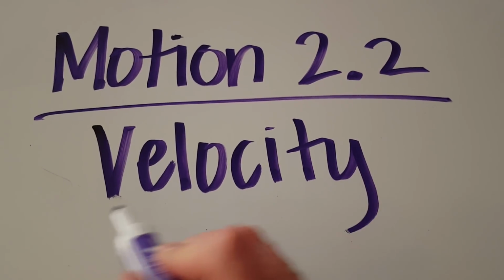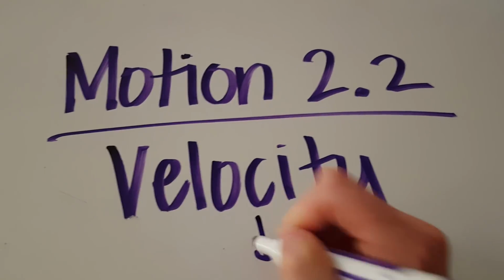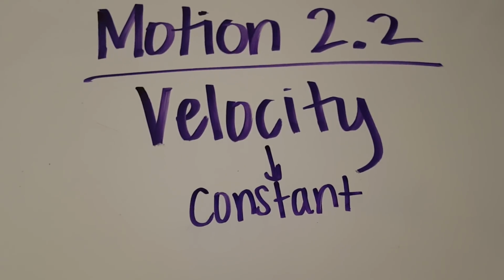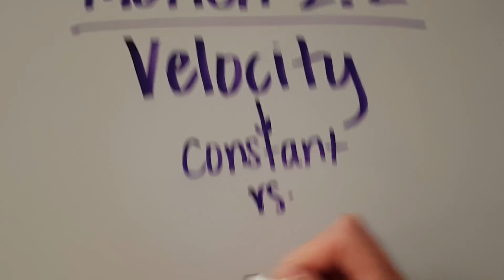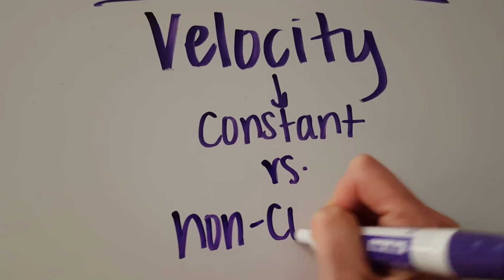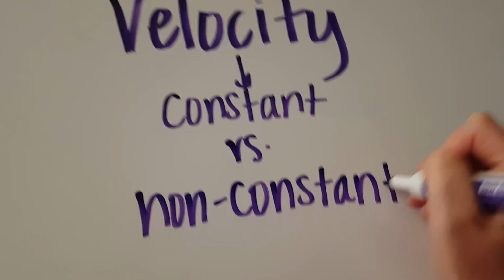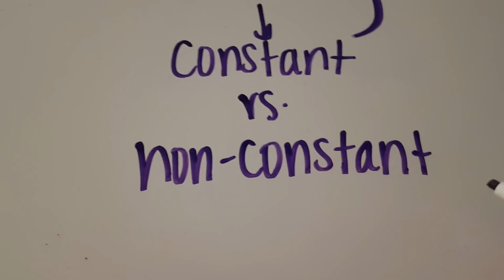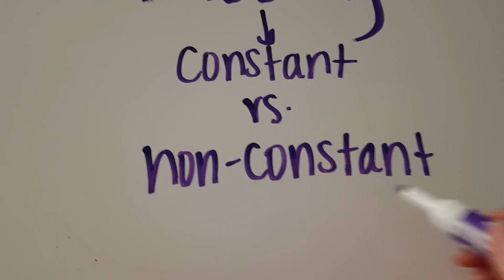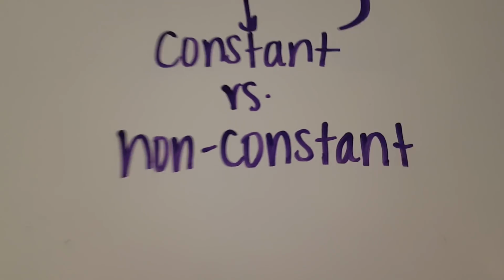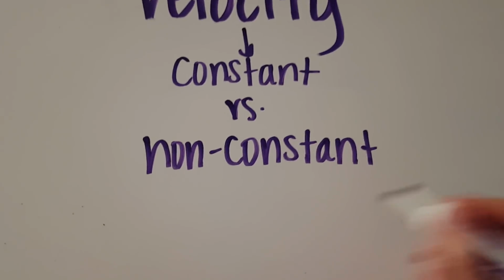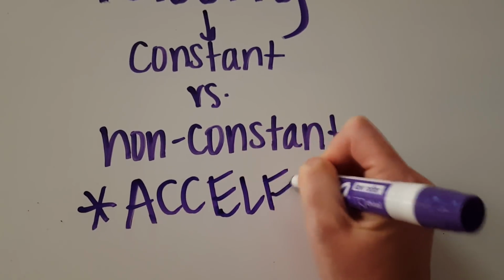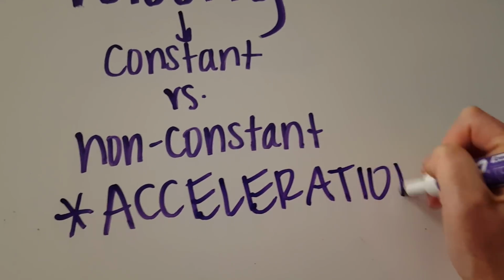So if I'm talking non-constant velocity, constant velocity is when the displacement changes the same for each successive time interval, versus non-constant velocity. That means that the displacement changes every single instant. It could speed up, it could slow down, or it could change direction. That would be considered non-constant velocity. Well, spoiler alert, guess what non-constant velocity is? Acceleration, which is going to be the next part of your objective.